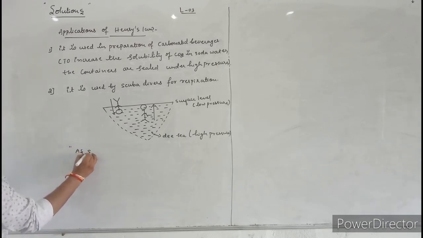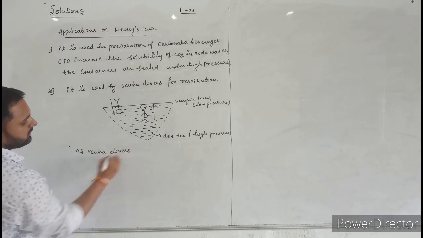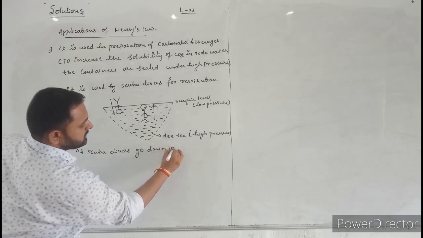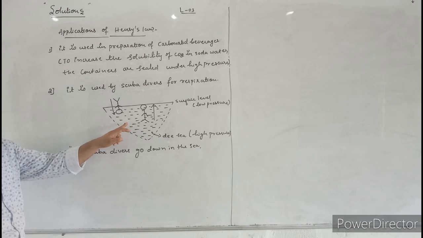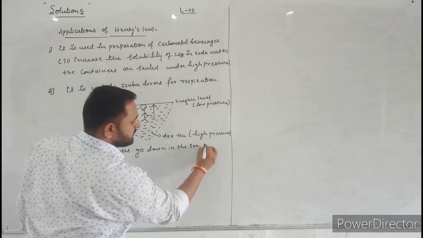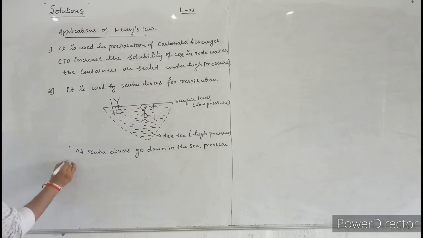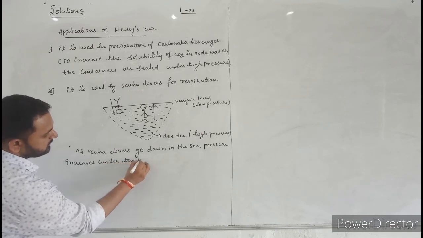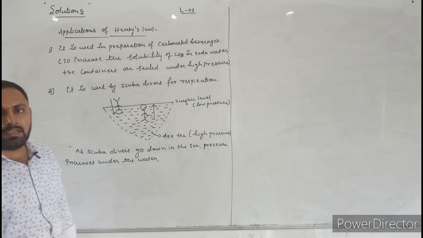As a scuba diver goes down in the sea, what happens? Pressure increases under the water. As the pressure increases, solubility increases.